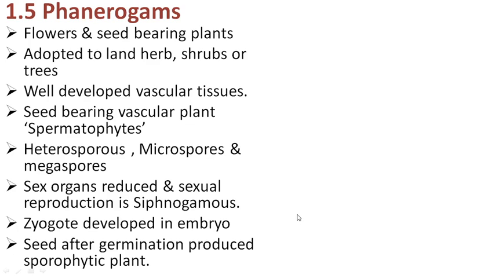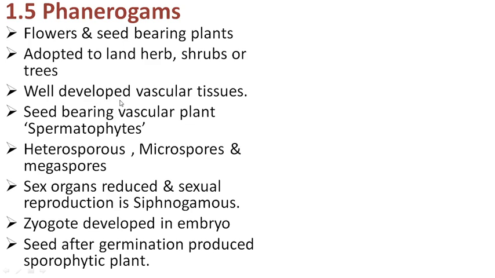So the next plant group is phanerogams. So students, first of all, I am focusing here on the characteristic features of phanerogams, or what phanerogams are. Phanerogams are flowering plants, and these plants bear seeds. They are adapted to land, as herbs, shrubs, or tall trees. They are seed-bearing vascular plants, and so they are also called Spermatophyta.